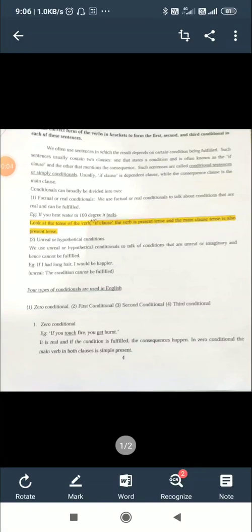This class is a continuation class for the exam, the revision class. Today I am going to teach you about conditionals or conditional clauses.